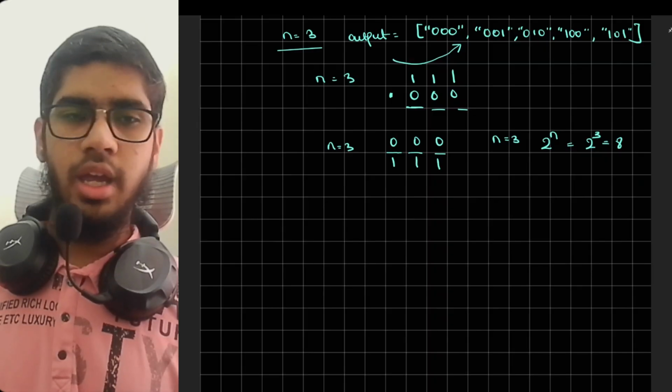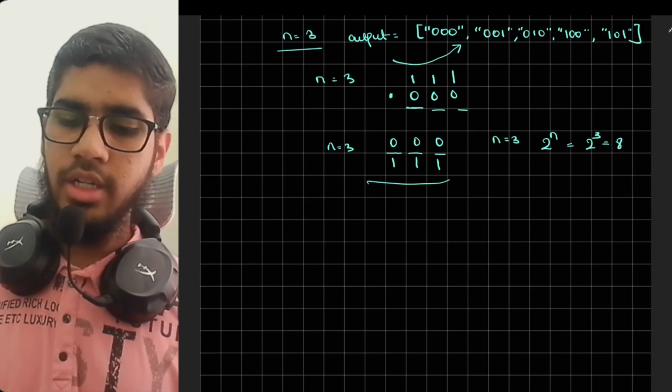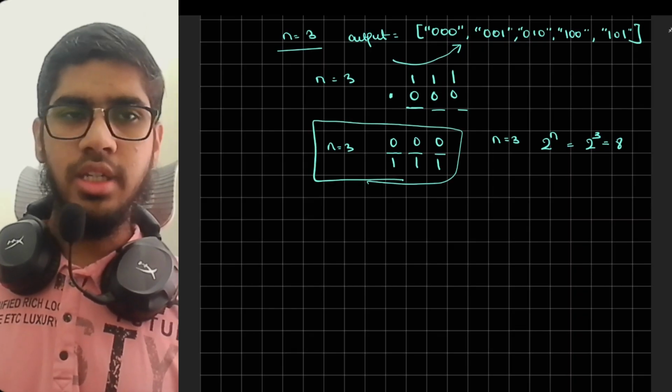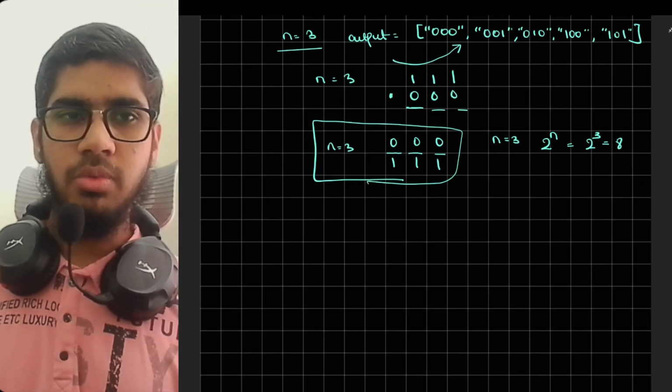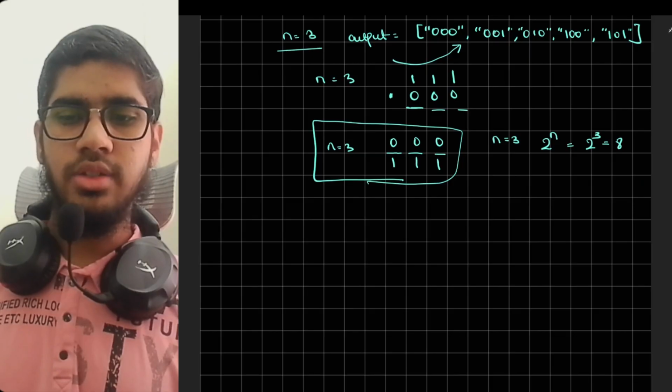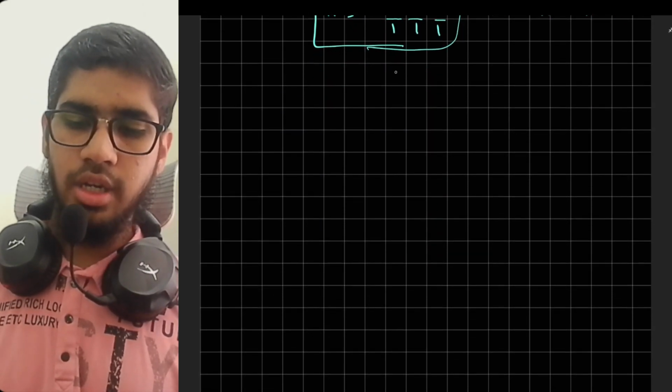Now let us have a recursion tree diagram for this problem, where we can have numbers like 0 or 1. If we can solve this, we can easily solve the major problem in the question as well. So we would be drawing the recursion tree here.